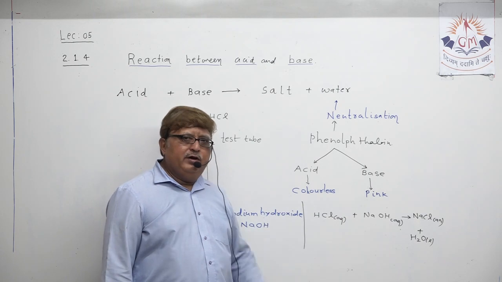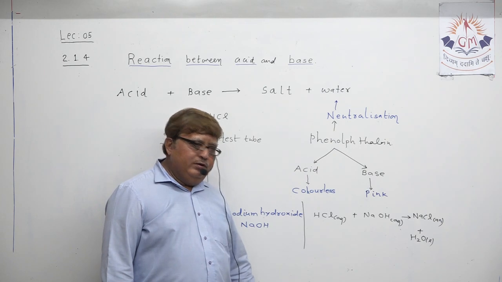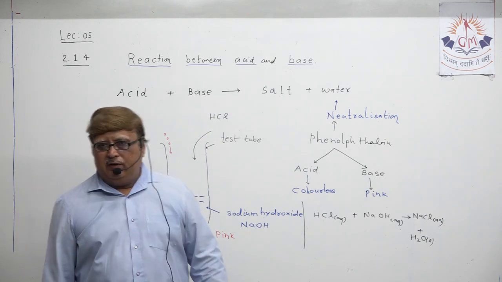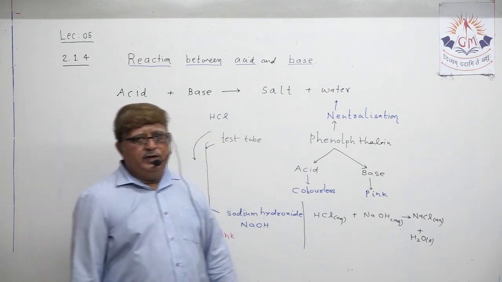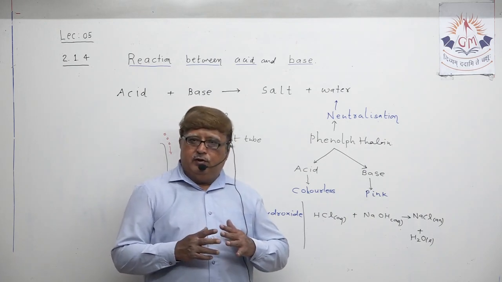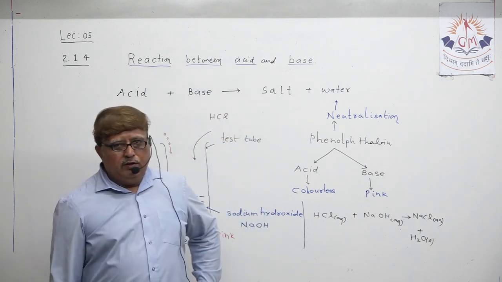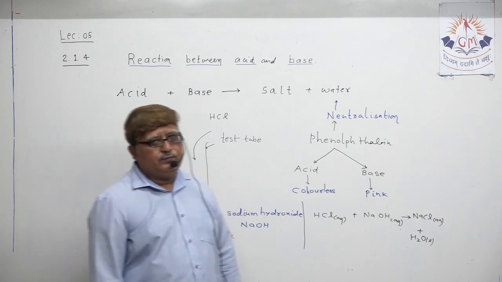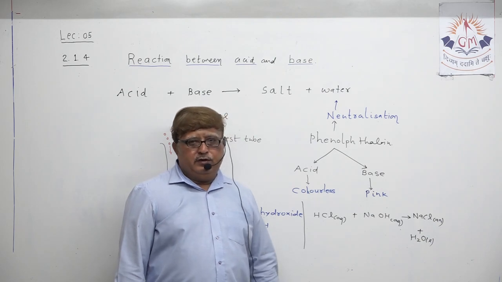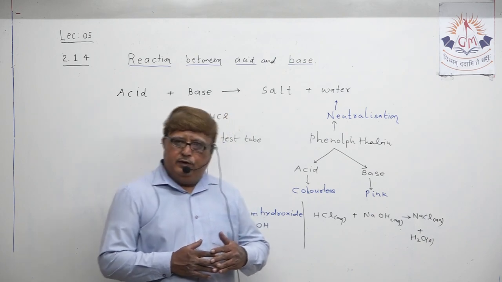You can take KOH, potassium hydroxide, and nitric acid, HNO3, or sulfuric acid also. Any acid and base you can take to prove this reaction between acid and base. We call it neutralization chemical reaction. Okay, so this is the fourth property we have understood. The title of the property is reaction of acid and base.